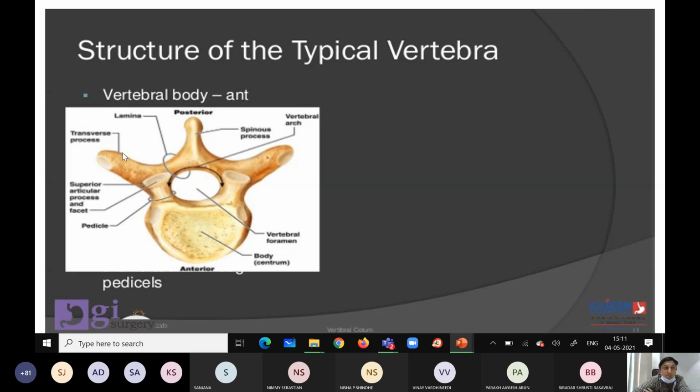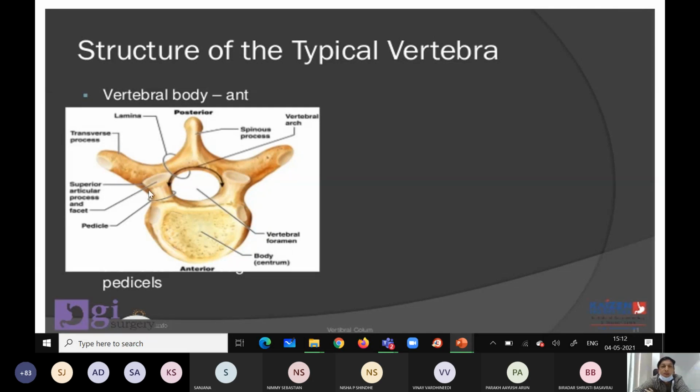This one is the transverse process. This depression is the facet. There will be differences between cervical and thoracic; in thoracic it is the costal facet, which articulates with the rib. These are the general features of a typical vertebra.